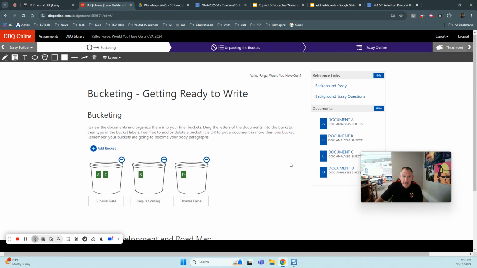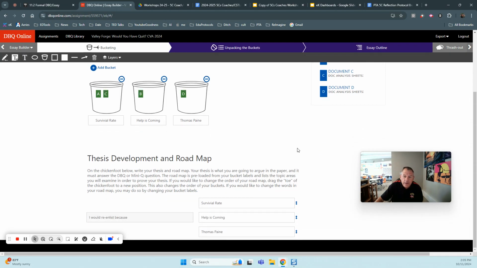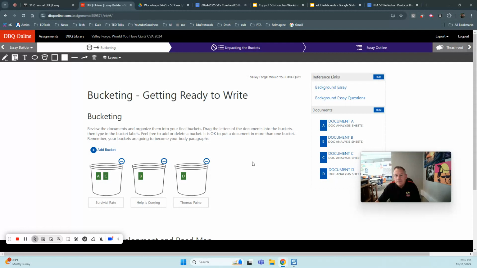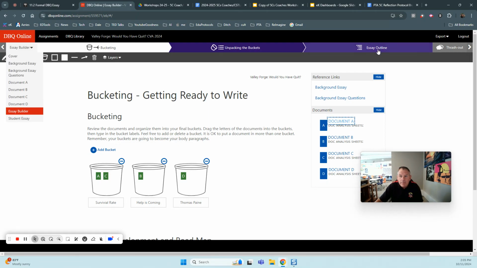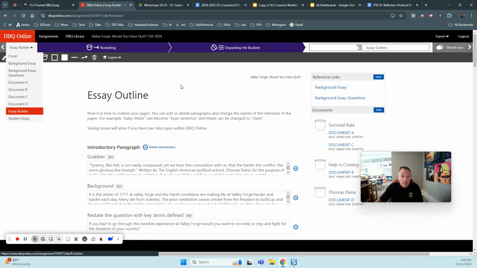Now, that is the first part you have to do, and this is really going back to the discussion from last week. When it comes to writing your DBQ, I always say to my students that writing is thinking at its hardest. It forces you to be precise, and it can be very difficult and somewhat discouraging. But there are a couple tools to help you with that. The basic tool, I think, is called the Essay Outline. You'll get to it just by clicking on the top here, you'll see it.